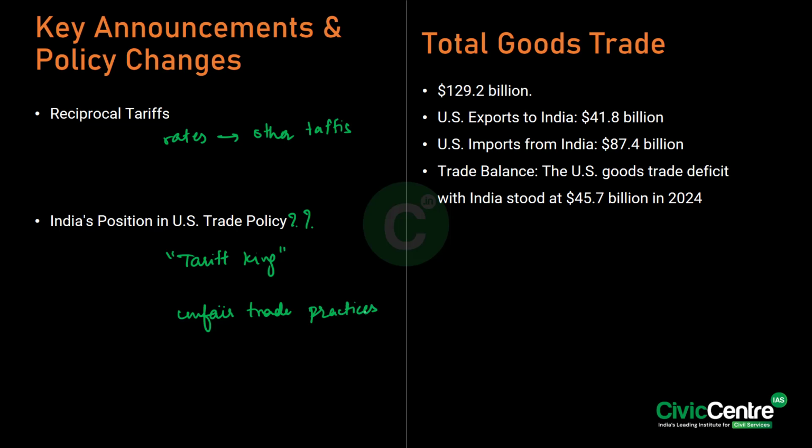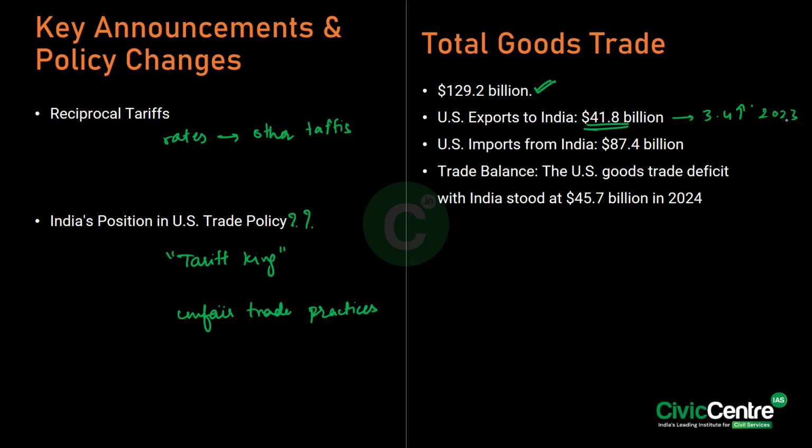So if we have to look at the key trade between India and US, see, the combined value of the goods traded between US and India was approximately $129.2 billion. If you have to look at the United States exports to India, the US exported goods worth $41.8 billion to India, marking a 3.4% increase, approximately, which amounts to $1.4 billion from 2023.